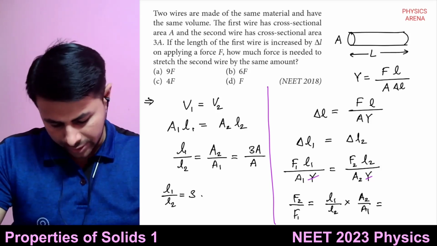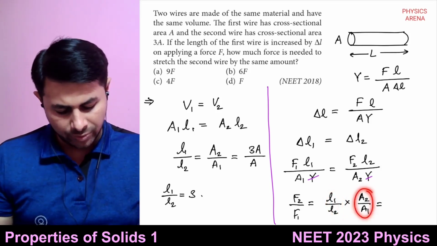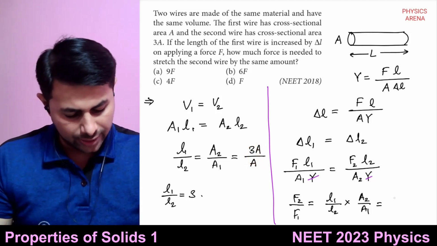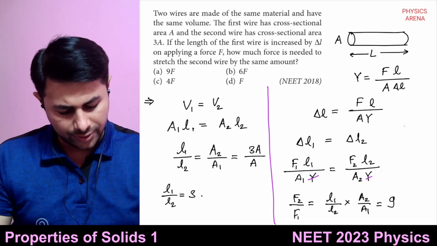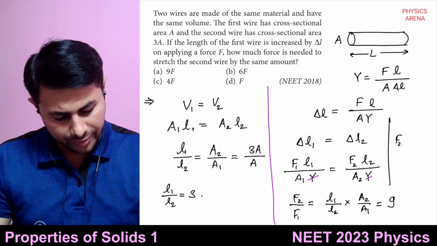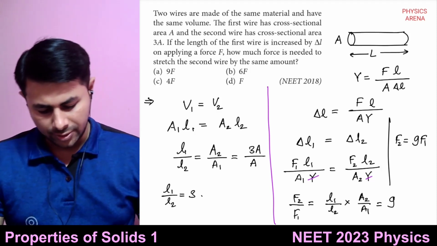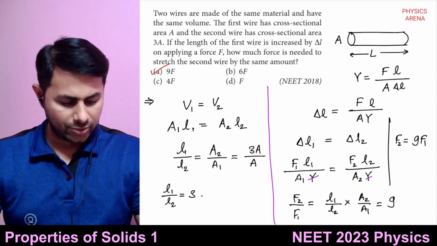How much is L1 upon L2? It is 3. How much is A2 by A1? It is also 3. So 3 times 3 is 9. This gives F2 equal to 9 times F1. So the answer is 9 times F. Option A.